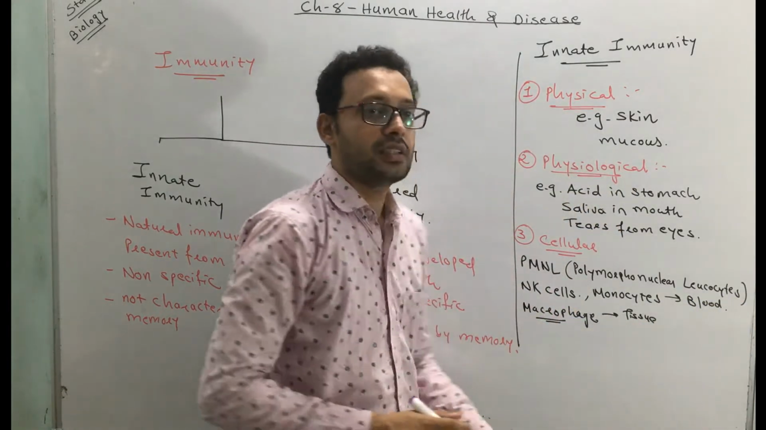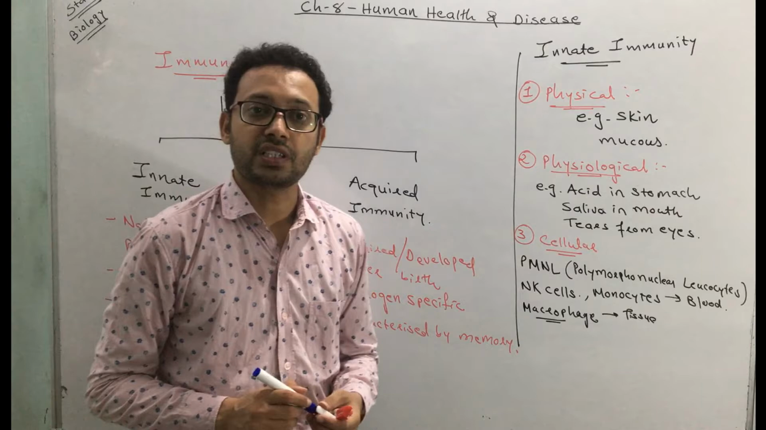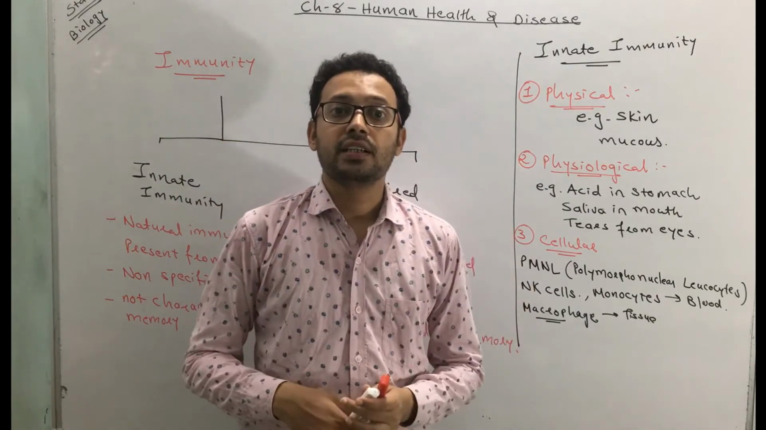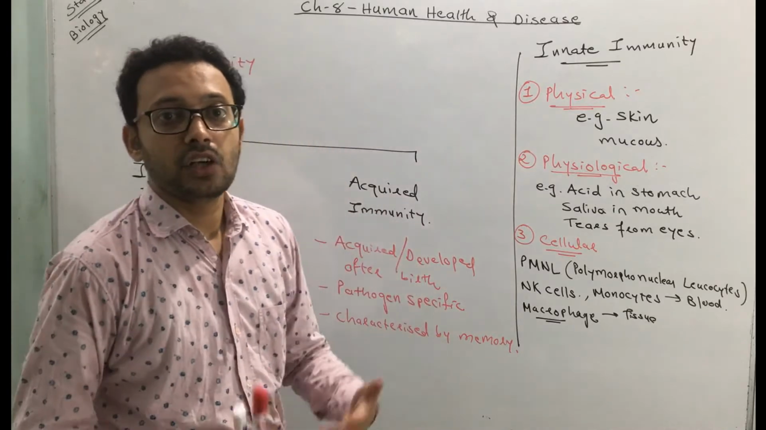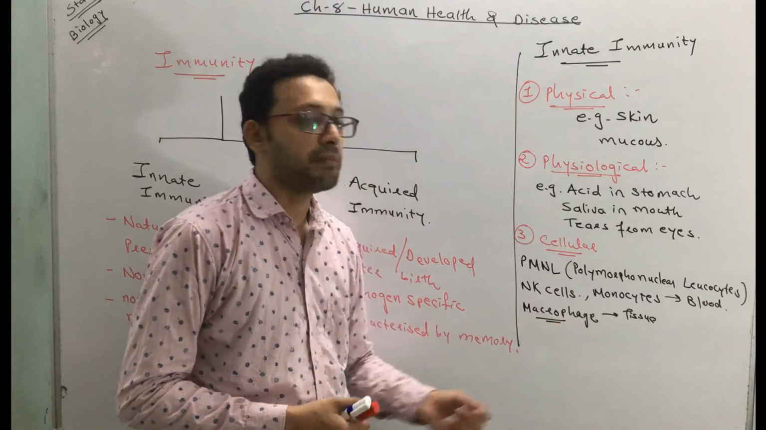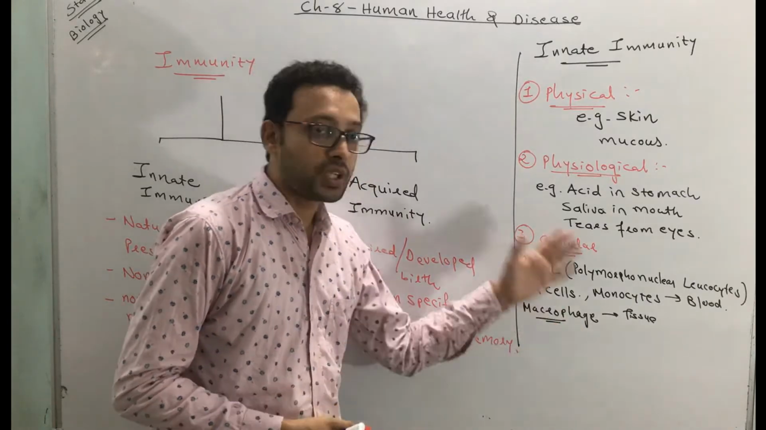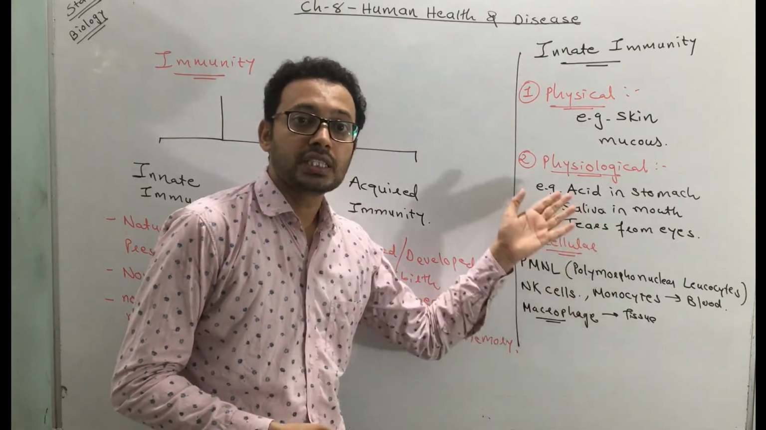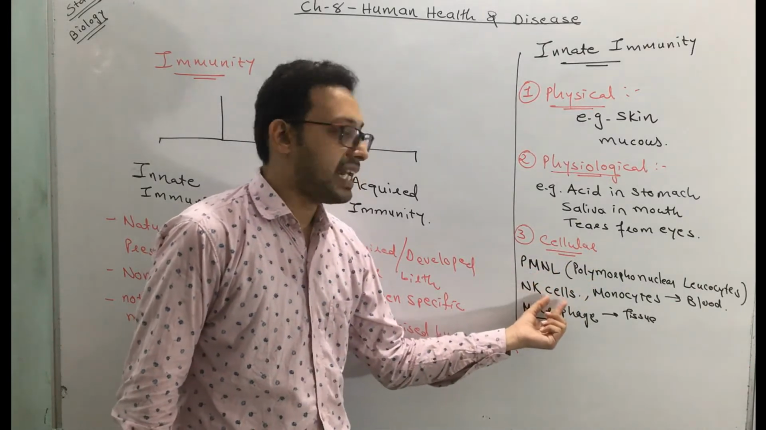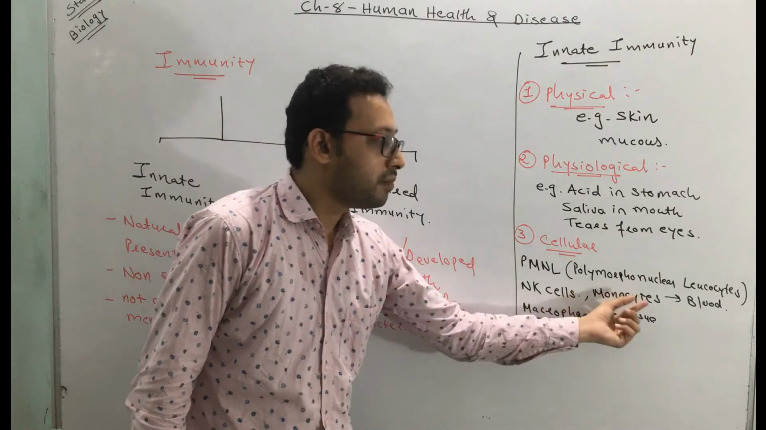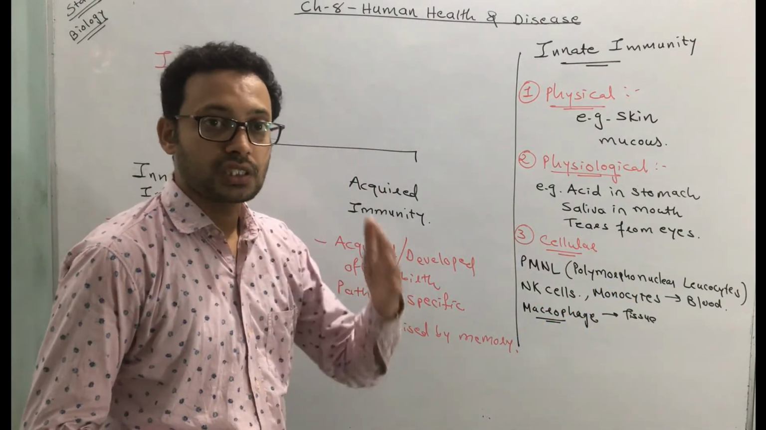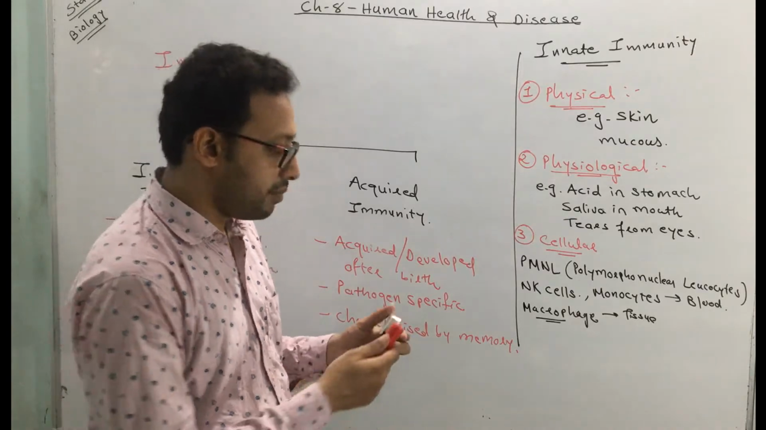But this is a cell which is found in a tissue, the macrophage. It also has a capacity to phagocytose foreign material, pathogens or disease-causing microbes. They are engulfed by these cells, macrophages. So here the immunity is due to cells. Which cells? PMNL, a type of WBC, NK cells, natural killer cells, monocytes and macrophages. They provide the immunity. So this is the third type of innate immunity.